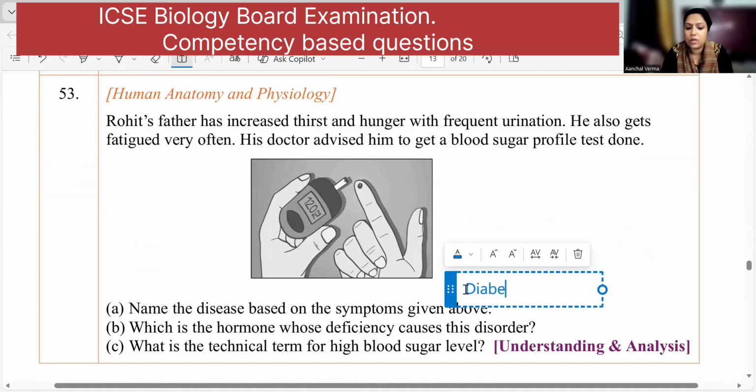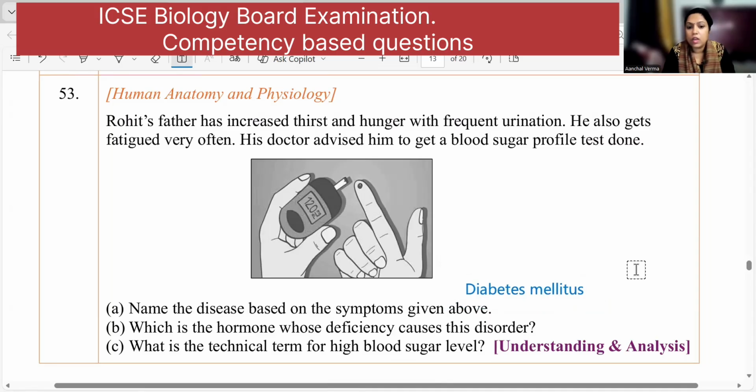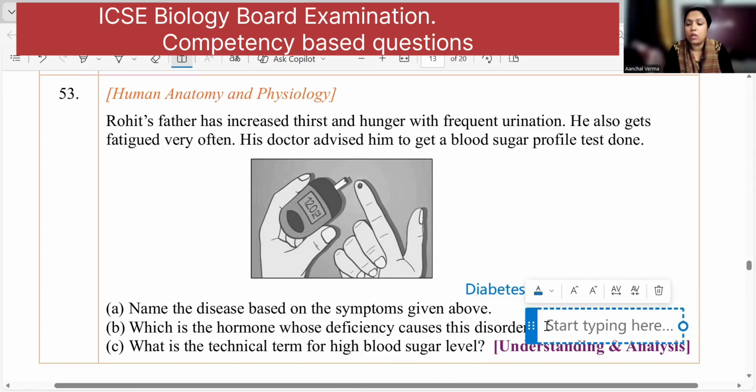Only diabetes will not help, because there is one more diabetes, that is insipidus. So here you have to write diabetes mellitus. Which hormone, whose deficiency causes the disorder? Now, the hyposecretion of which hormone causes diabetes mellitus? The answer is insulin, right?